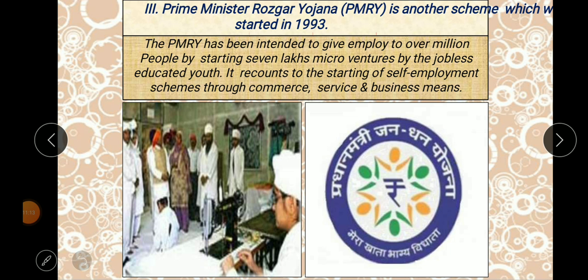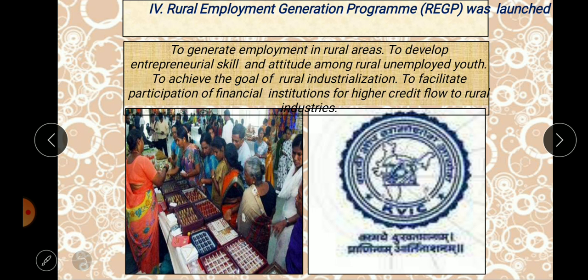And the next thing is the fourth thing, Rural Employment Generation Program, REGP. Okay, this is particularly started for business people, small industrialists, no? Not the very big investors like businessmen such as Tata and Birla. It is not like that. It is for the rural area people to generate employment in those areas, to develop entrepreneur skill.